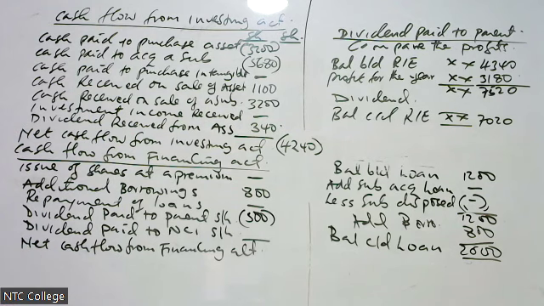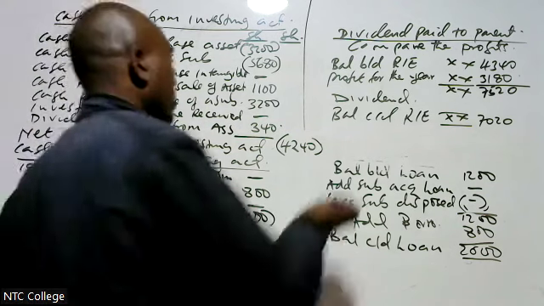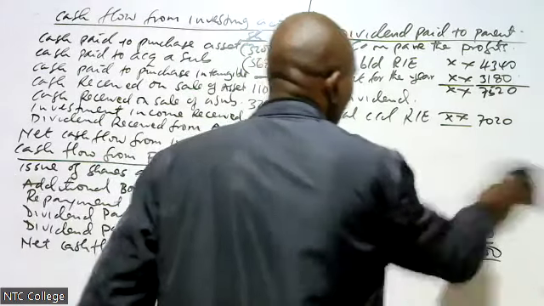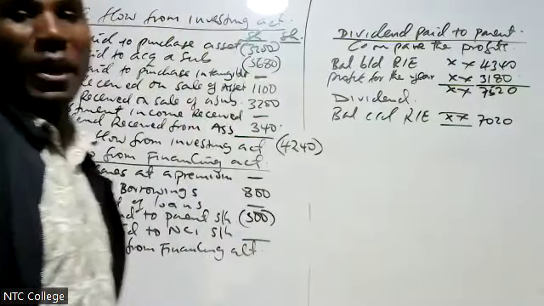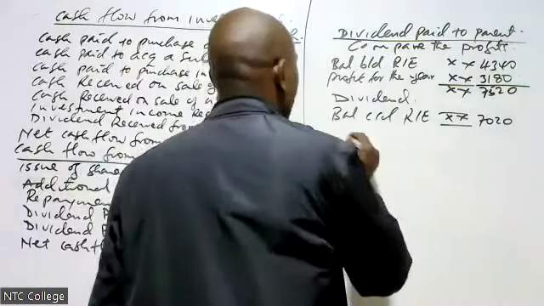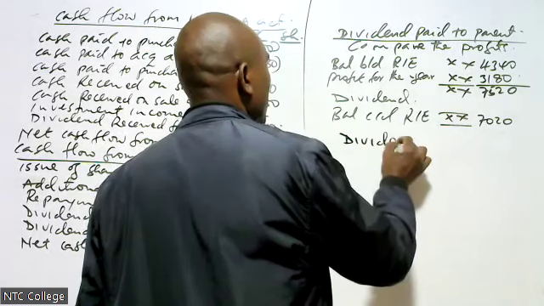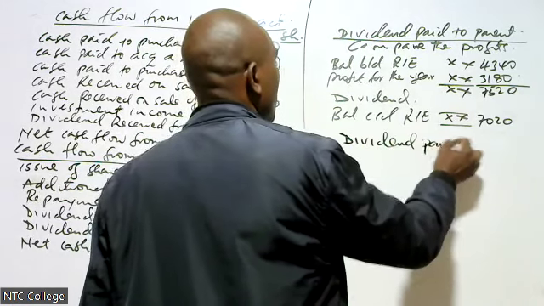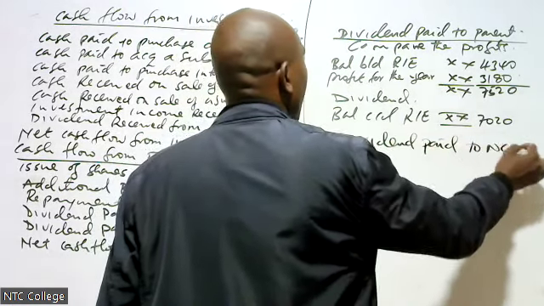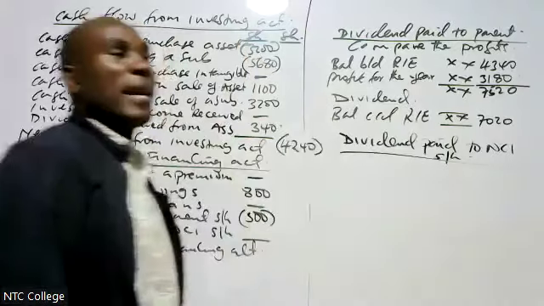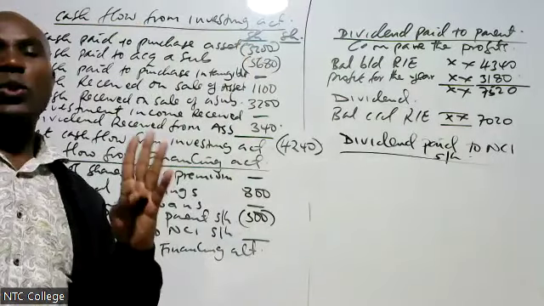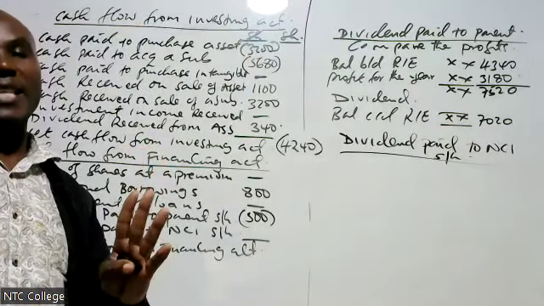Dividend paid to NCI shareholders. Last item is dividend paid to NCI shareholders. Here, we are going to compare the net assets of NCI.